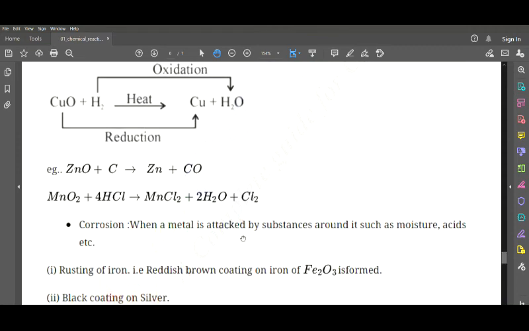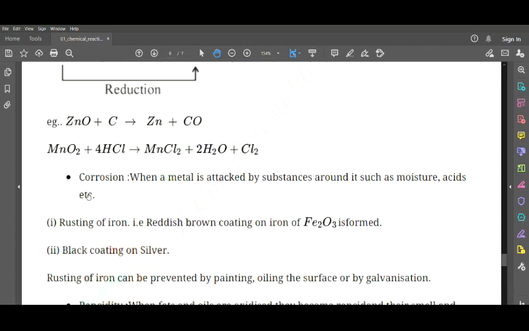Now next we have zinc oxide plus carbon gives us zinc plus carbon monoxide. Again, magnesium oxide plus 4 times HCl gives magnesium chloride plus water plus chlorine. Now here we have corrosion. Next we define corrosion. What is corrosion? When a metal is attacked by substances around it such as moisture, acids, etc., we call it corrosion. When any material gets attacked by moisture in the atmosphere or by acids, we call it corrosion.